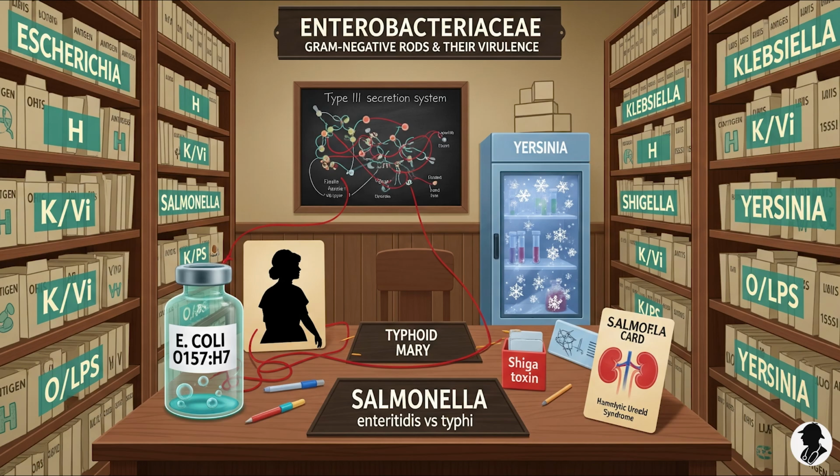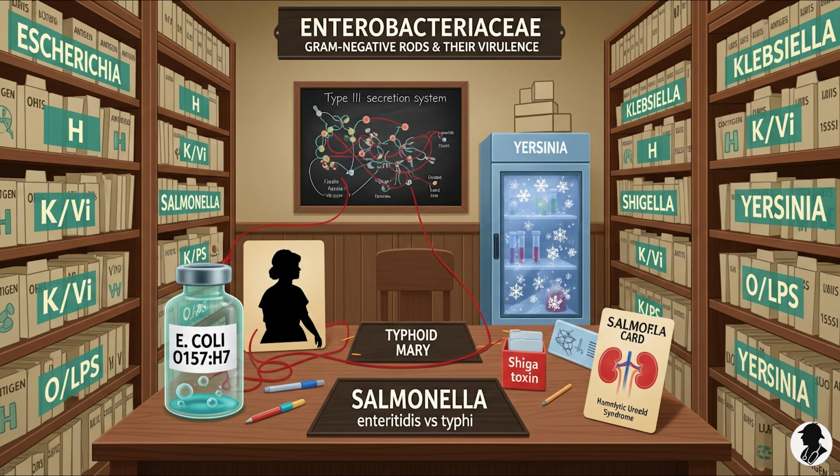Importantly, humans are their only known host. Only humans. That simplifies things a bit, maybe. But transmission is notoriously easy, right? Very low infectious dose. Extremely easy. Primarily person to person, but also contaminated food, water, surfaces. And yes, a tiny number of organisms, sometimes just 10 to 100 bacteria, can cause disease. Highly transmissible, especially in places with poor sanitation.